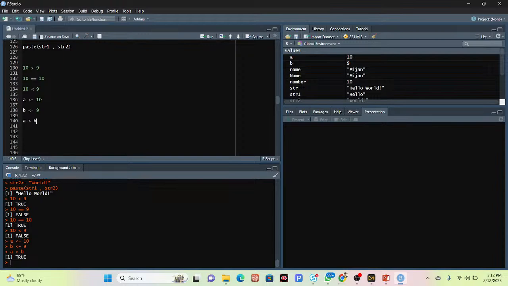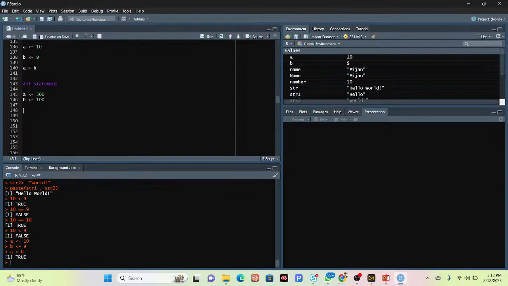We can also run the condition using an if statement. If you want, you can run this type of condition using the if statement. So now we talk about the if statement. How does it work in R? Suppose I store the variable a as 500 and b as 100.